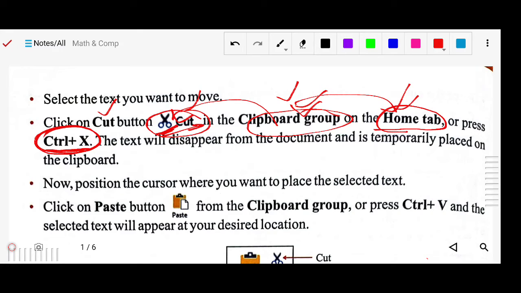Once you cut it, that particular text or sentences will temporarily disappear, erased from that place.